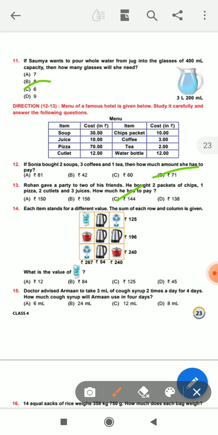The answer is 54 by 3, so 18. So the answer is D, number 45. Sorry, 45. The answer is 45.